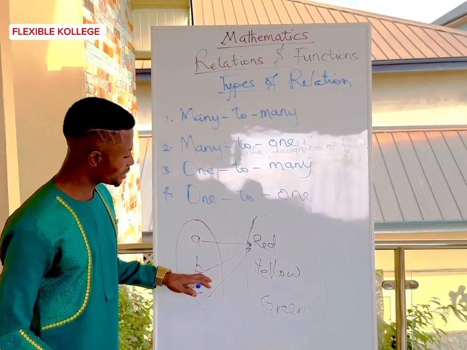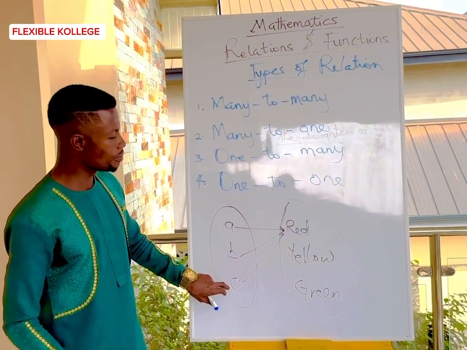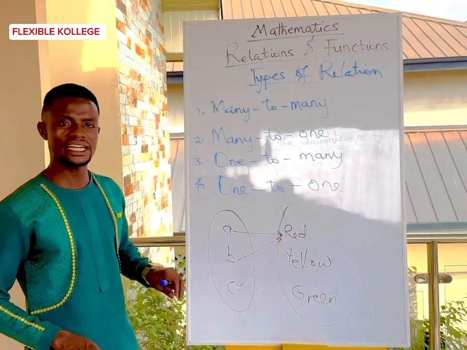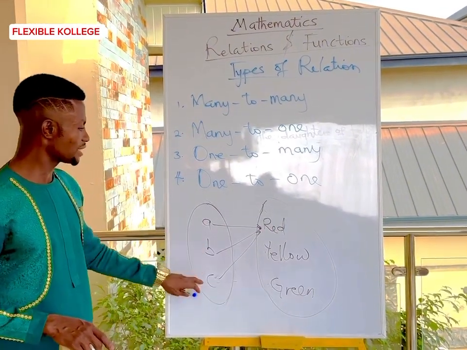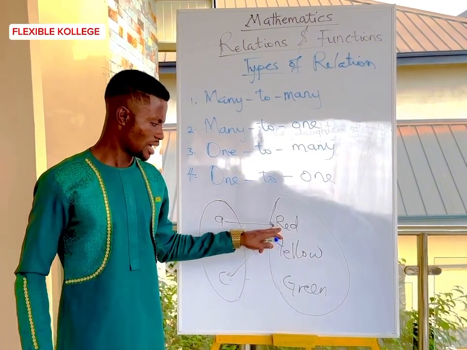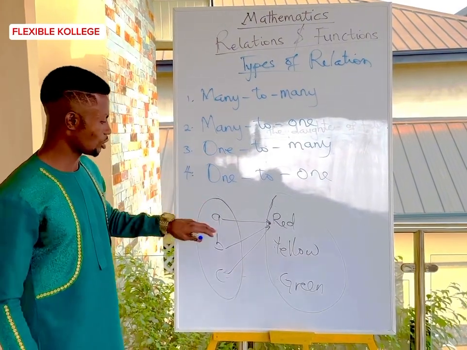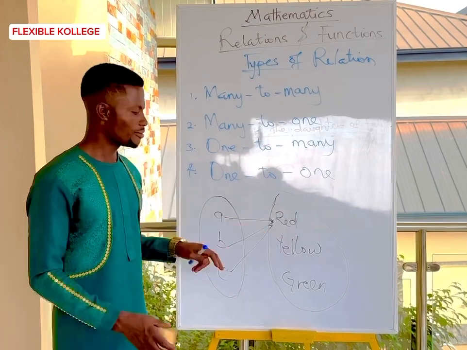When you look at this very carefully, you can see that many elements in the domain have only one corresponding element, and that is red. A, B, C are all related to only one element in the codomain, and that is red. So this is what? Many to one. Very good.